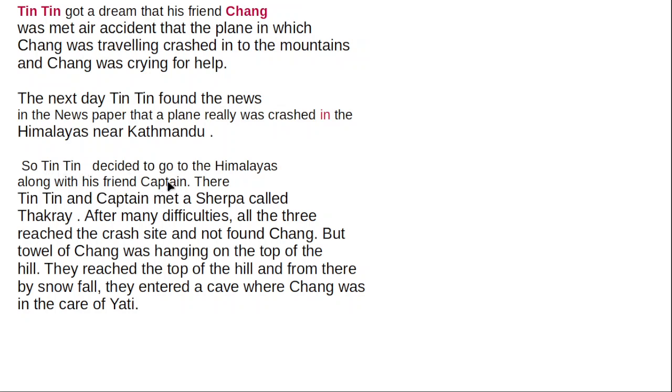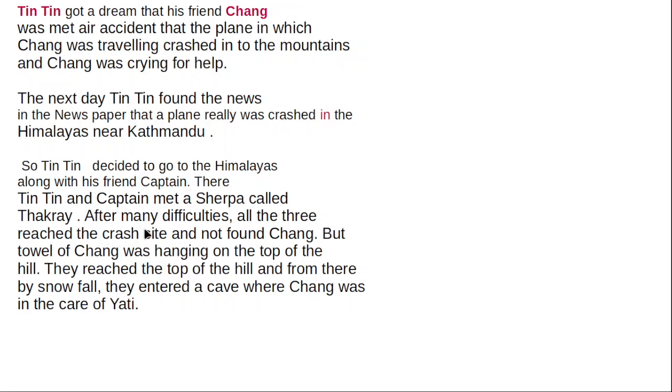Tintin decided to go to the Himalayas along with his friend Captain. Both Tintin and Captain went to the Himalayas, and there they met an expert mountaineer called Thackeray, who was actually a Sherpa. So these three people, Tintin, Captain, and Sherpa, went to the crash site.